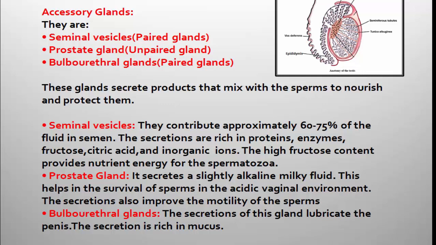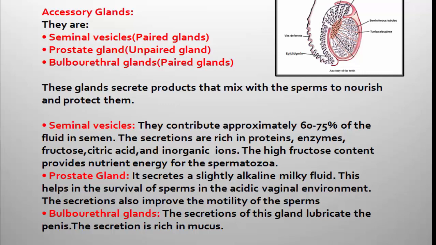Apart from that, citric acid is present. It also contains some inorganic ions. The high fructose content provides nourishment and energy for the spermatozoa. What is spermatozoa? Another name for the sperm. The sperm can also be referred to as spermatozoa.